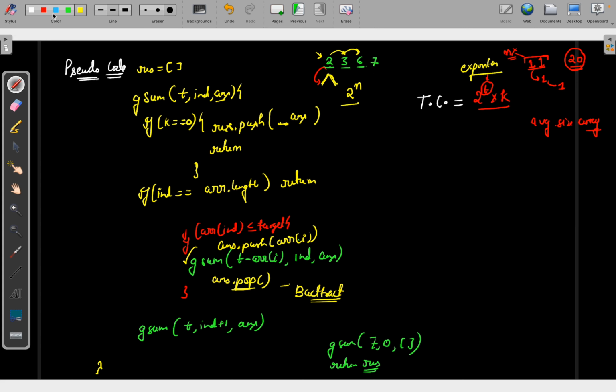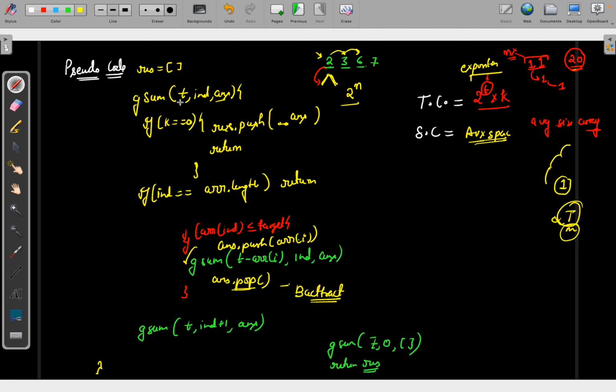And similarly the time complexity will be this one, and now the space complexity. Again, there is no exact idea of where the auxiliary space will be. If the sum is 20 and the minimum value is 1, function calls will be more, and if function calls are more, auxiliary space will be higher. So it is directly proportional to t by m, where t is the target sum and m is the minimum element in the array.